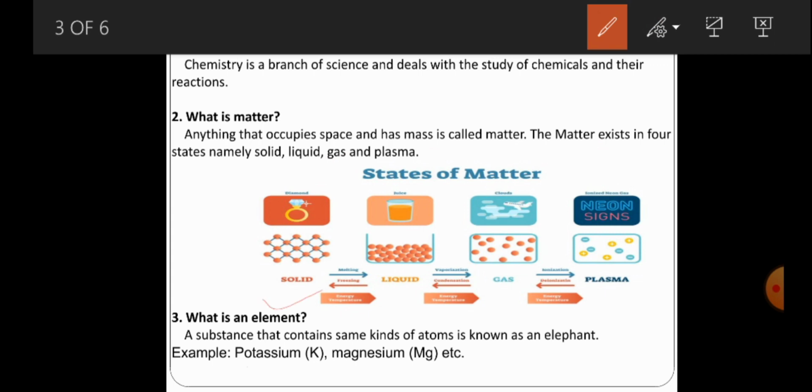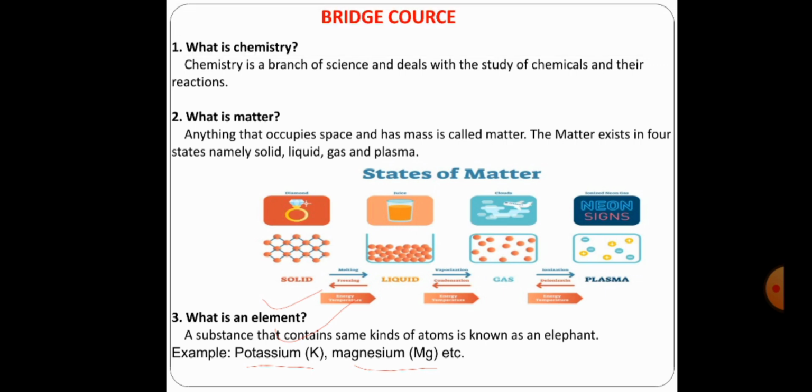For example, potassium, magnesium, chlorine, and many other elements all have the same kind of atoms, and all the atoms present in a particular element show the characteristic features of that element. For example, potassium is an element. Potassium contains many atoms, and all the atoms show the characteristics of potassium only. Similarly, magnesium and other elements. This is what we call an element.